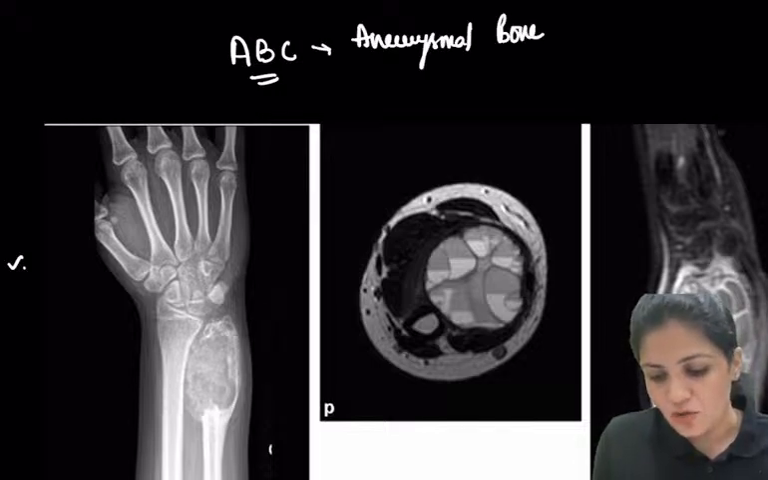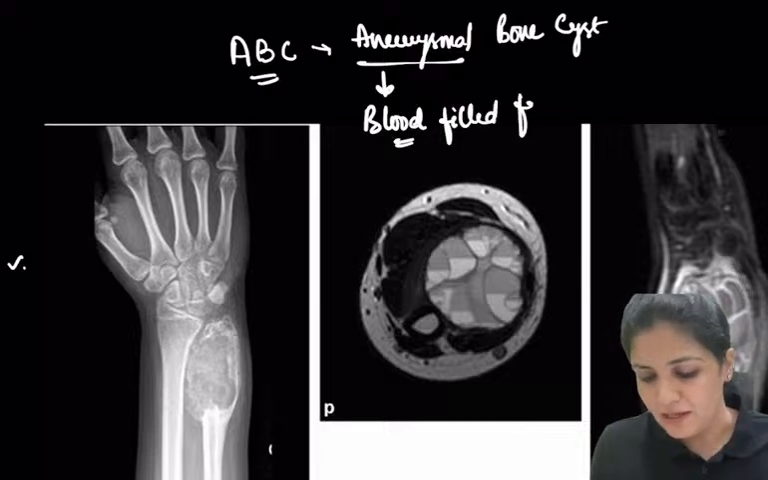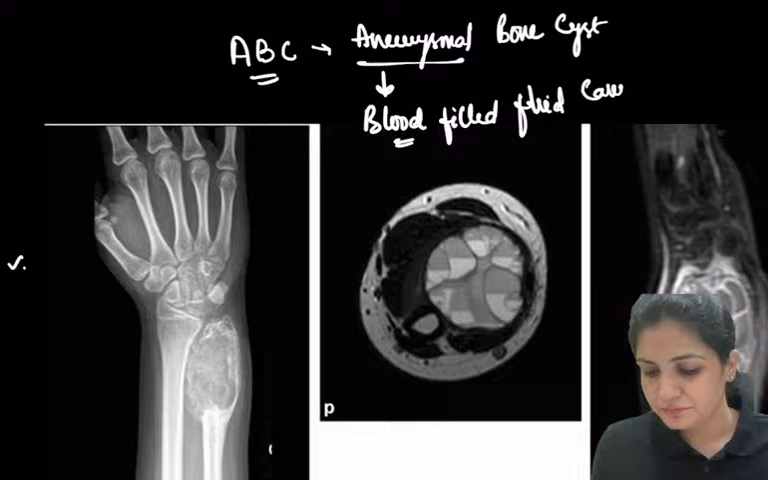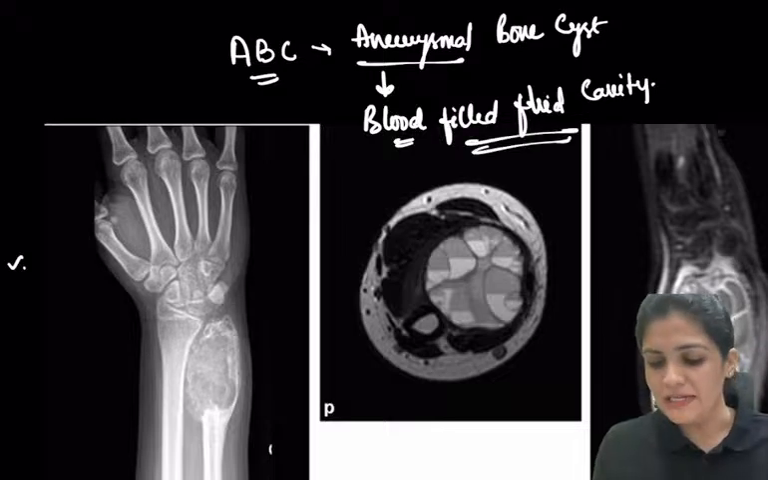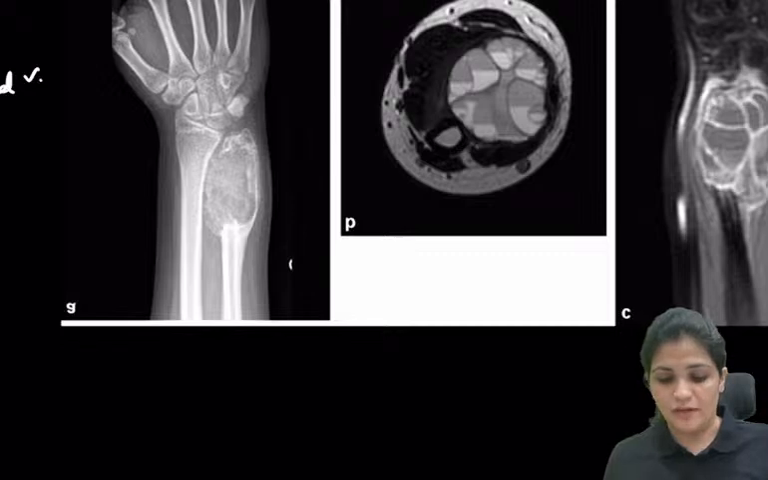Aneurysmal bone cyst. So the word aneurysm is related to blood vessel. Hence, this is related to a blood-filled fluid cavity. Blood-filled. Okay, it is a blood filled cavity. This is an ABC. So why is this not a GCT?